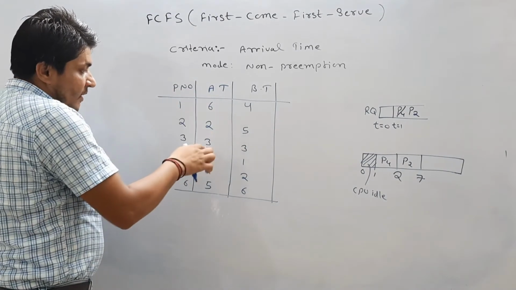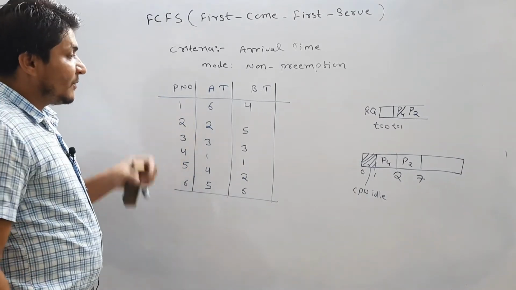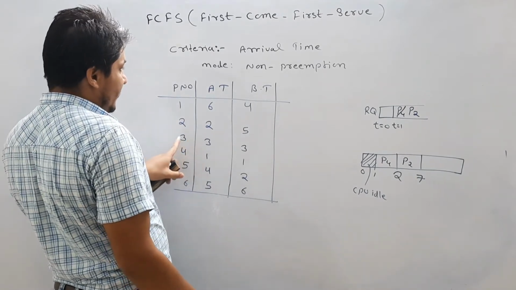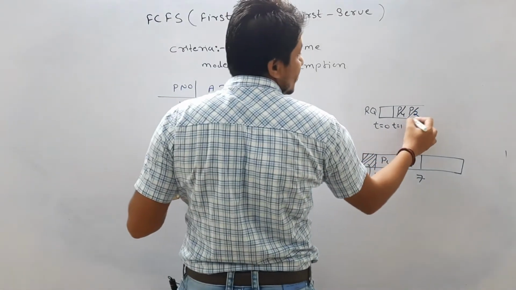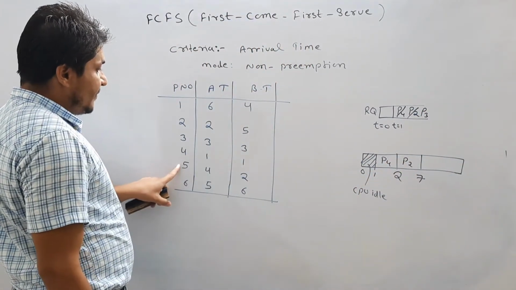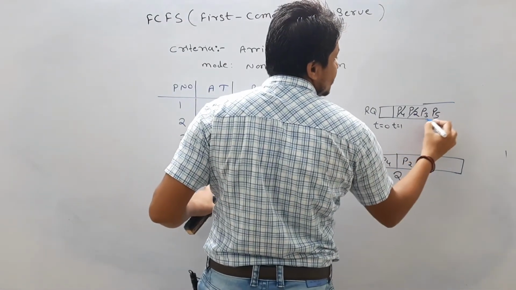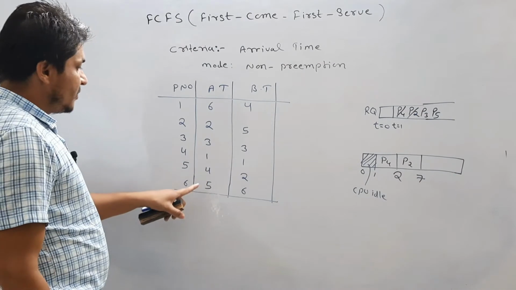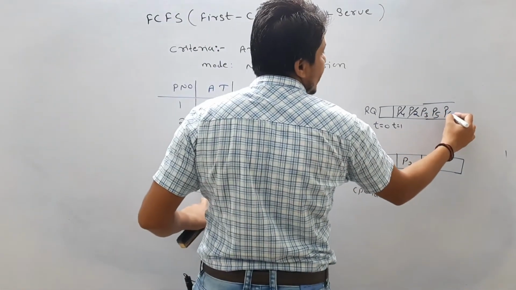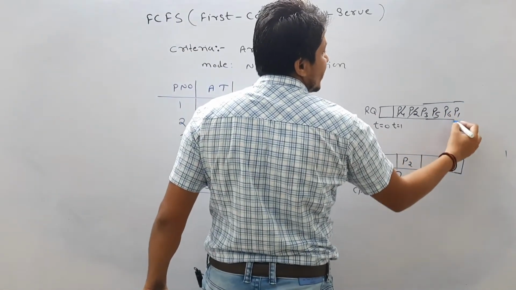But in what sequence did they arrive into the ready queue? We will look again at the arrival time of the processes. At time t equal to 3, P3 came into the ready queue. Then P5 came, because its arrival time is 4. Then P6 came, and last P1 came.